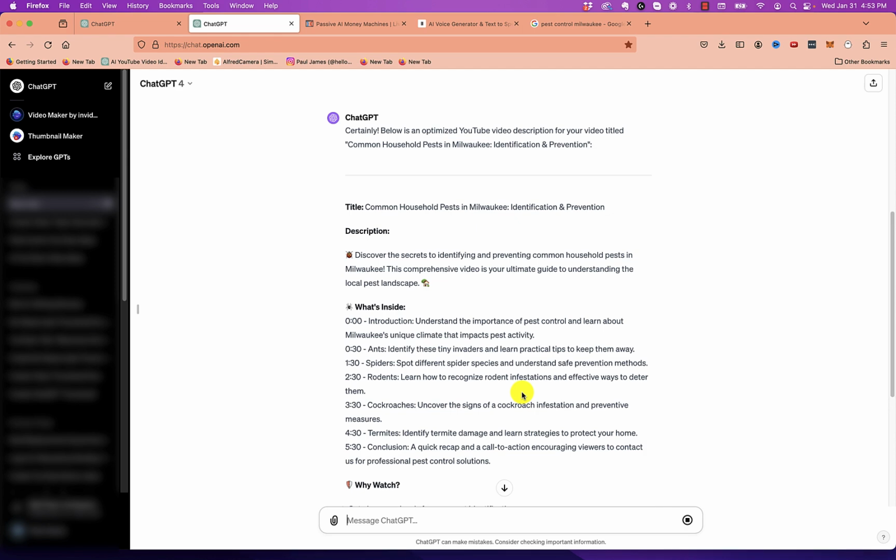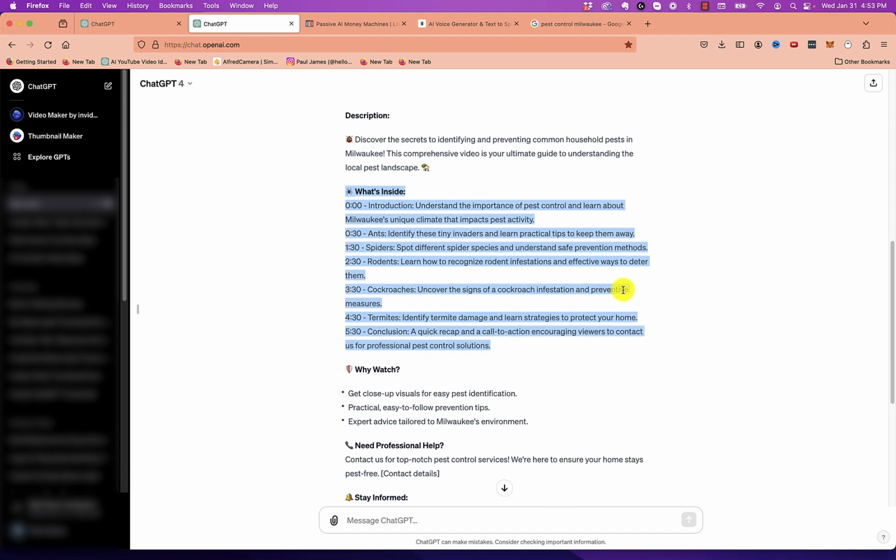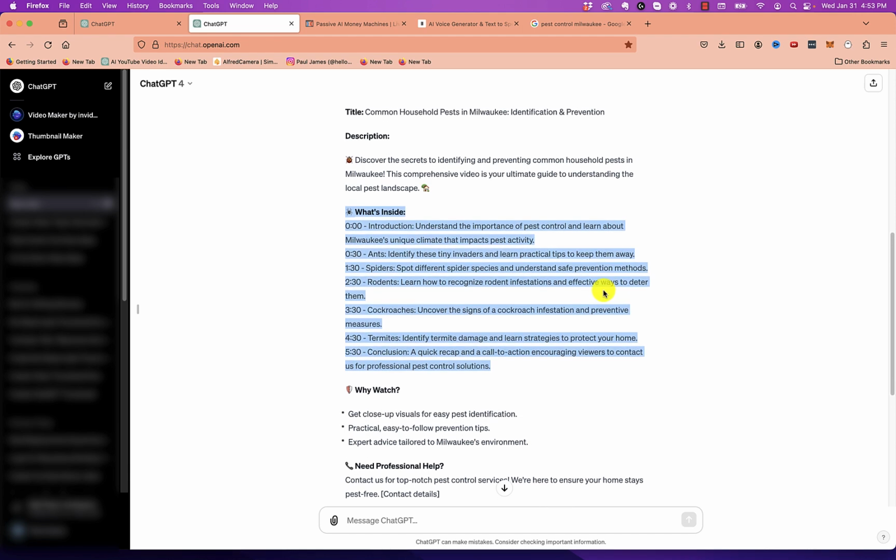Okay, and just like that, it's done. Now, it's not going to be perfect, because this "what's inside" section is never going to be completely accurate, since we don't know what InVideo did as far as this goes. So I normally just skip this section, but I will paste in the rest of it. Discover the secrets to identifying and preventing common household pests in Milwaukee.